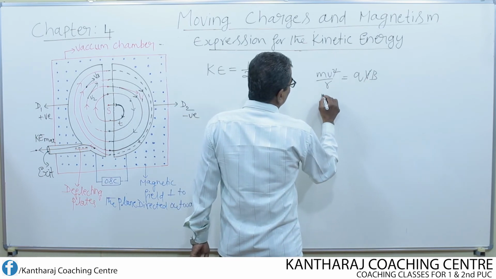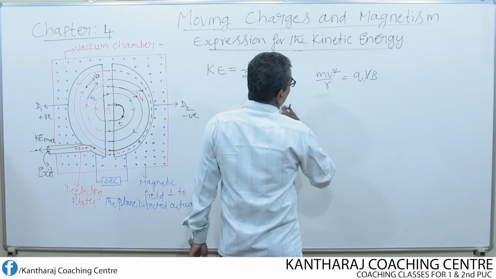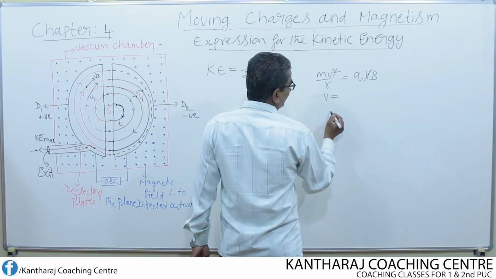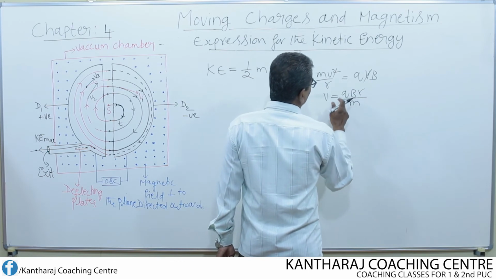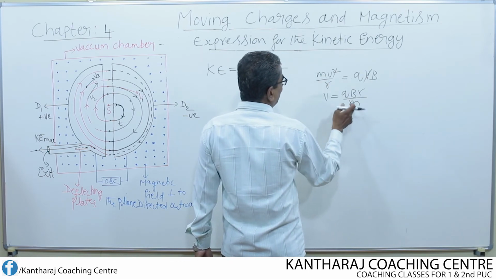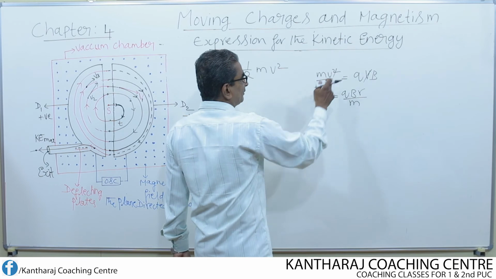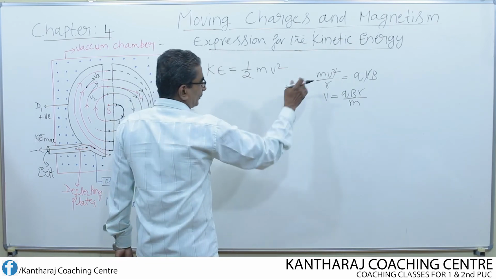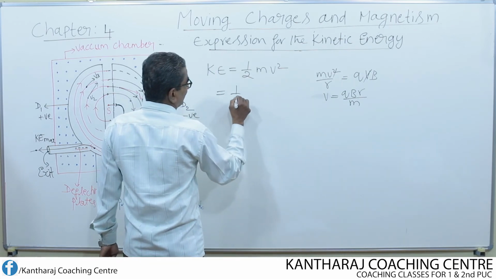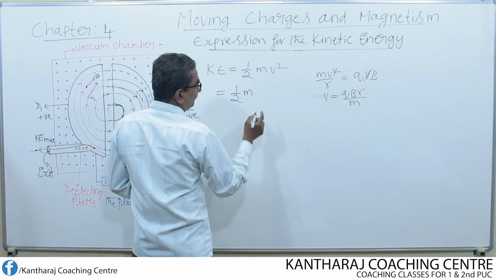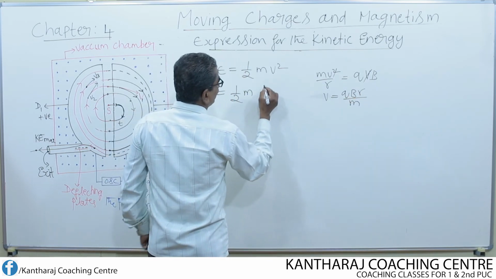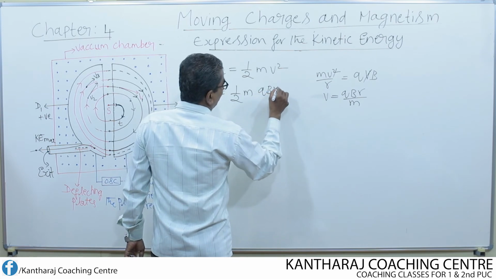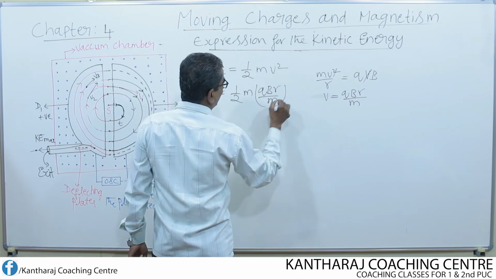So m, if you cross multiply, what do we get? v equal to qBr divided by m. So one v and one v get cancelled, one v is left here. Therefore, if I substitute that in this equation, it becomes half m. So v square means q square B square r square by m square, qBr by m whole square.